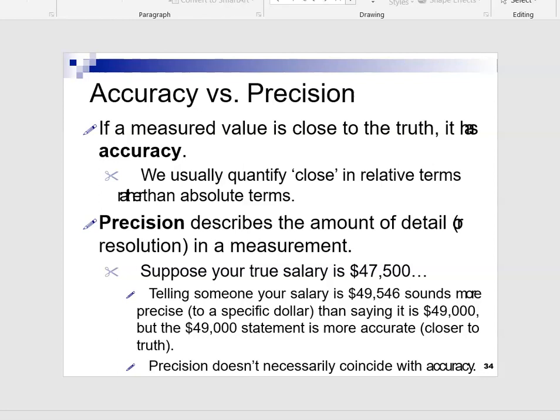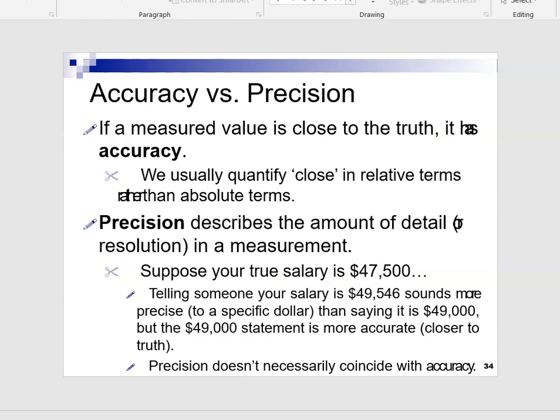Suppose someone's salary is $49,546. This is the more precise one. But when you say that your salary is $49,000, it is accurate.